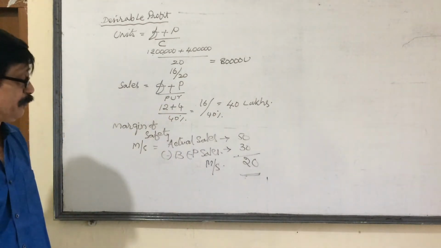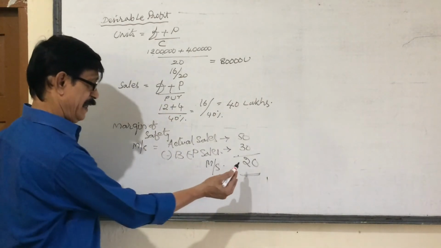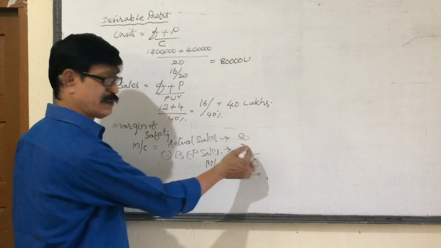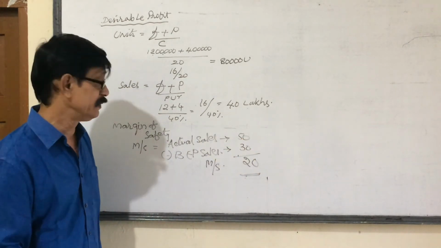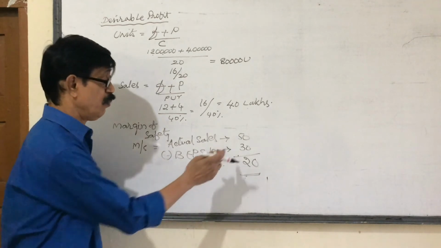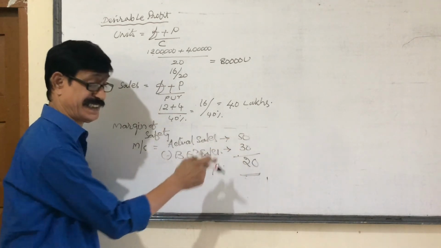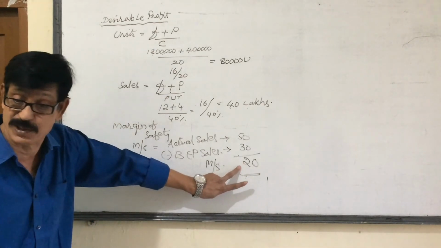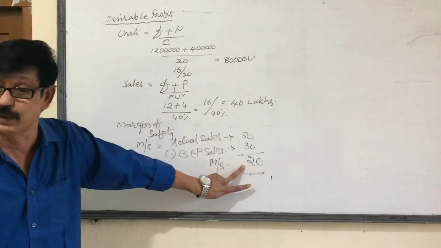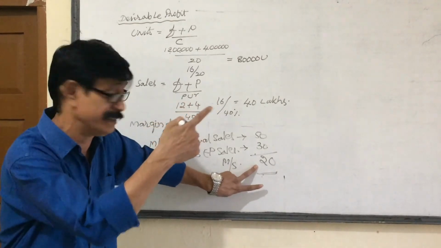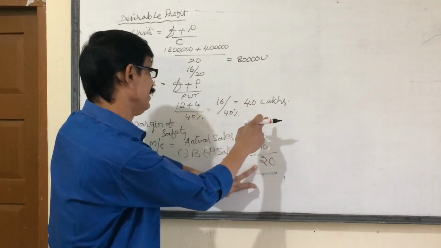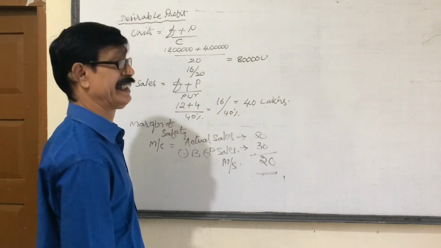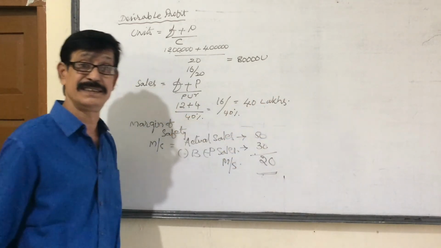What it means: up to 30 lakhs sales, there is no question of profit. That is break even. More than break even, how much excess is there, that is called margin of safety. So in the 20 lakhs only I got profit. In the 20 lakhs I got 40% profit. That 40% is equal to 8 lakhs.